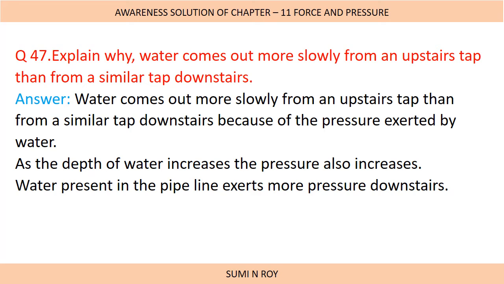Downstairs it will exert more pressure, because as we move deeper in a liquid column, the pressure increases. Because of this, the flats upstairs receive water from the tap at a slower speed compared to the water downstairs. Okay, next question now.